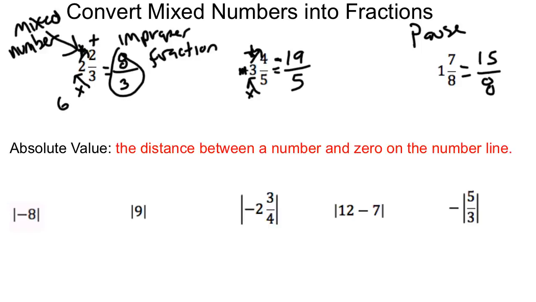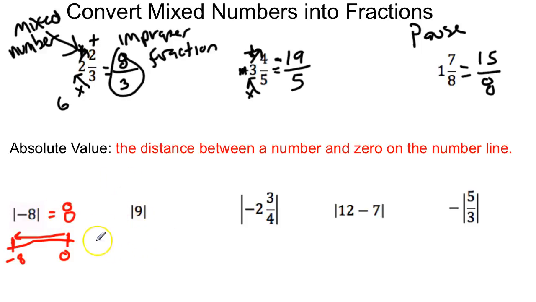Another thing you're going to need to know is absolute value. That's the distance between a number and 0 on the number line. Let's start over here. We have the absolute value of -8. So if I drew a number line, I have 0 right here, -8 is over there. How far is this 0 from -8? Well, the distance is a positive. We're going 8 in the negative direction, so this is 8. When you have an absolute value, it's always going to be a positive number.